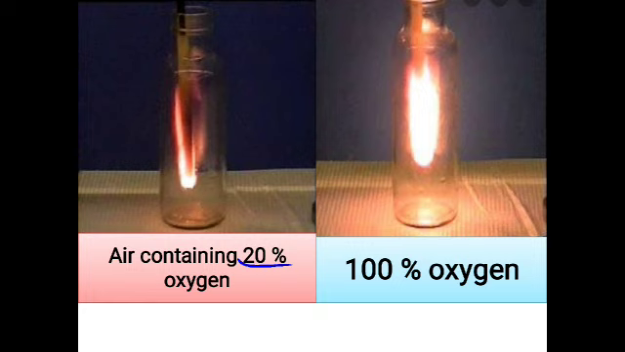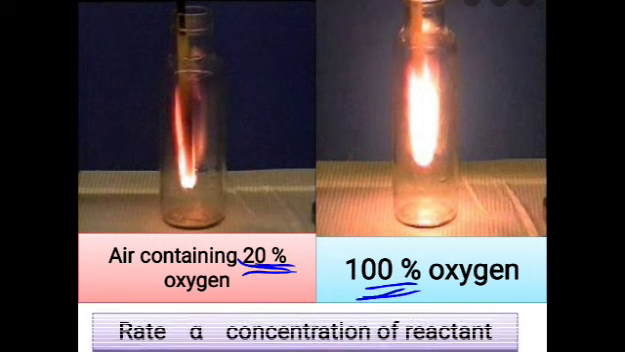You will find that when we supply more oxygen, the rate at which combustion takes place is very high. In the first case, since the amount supplied is only 20%, the rate of combustion is also very slow. So this gives you a clear picture that rate depends on concentration. If you supply more reactant, the rate will be higher, and when the concentration of the reactant supplied is less, the rate is also less. So we can say rate is directly proportional to the concentration of the reactant.